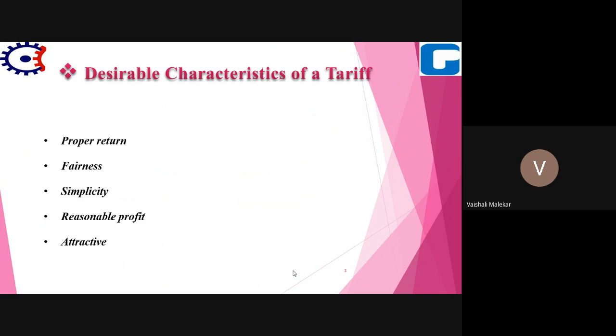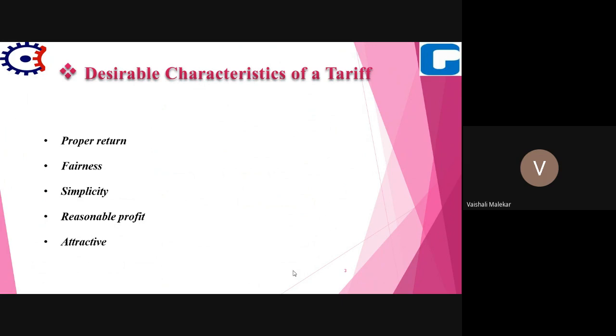Then next is fairness. Now how should the tariff be? The tariff should be fair so that different types of consumers are satisfied with the rate of charge of electrical energy.